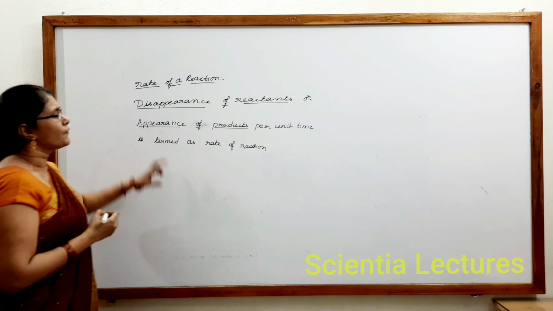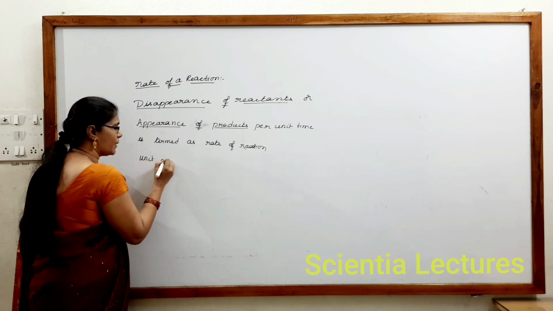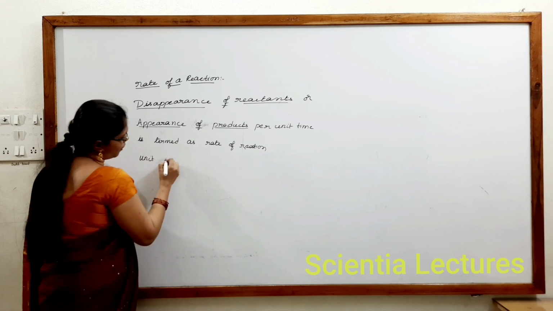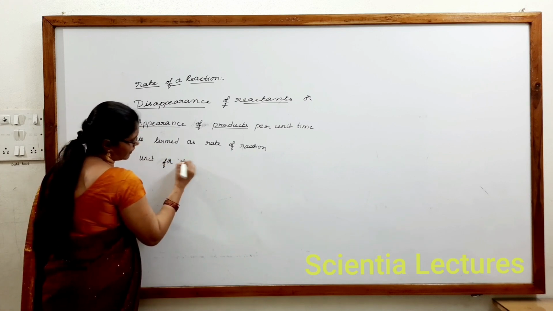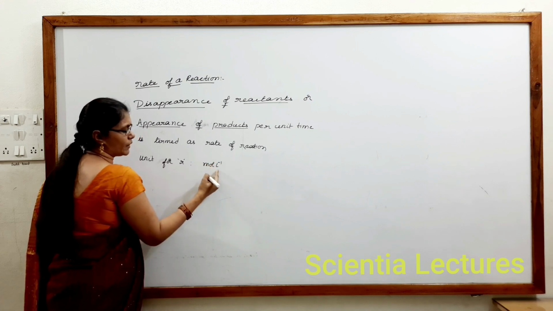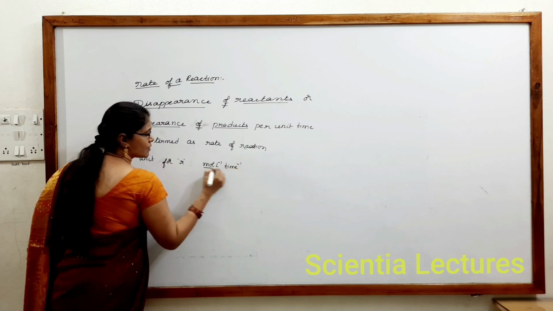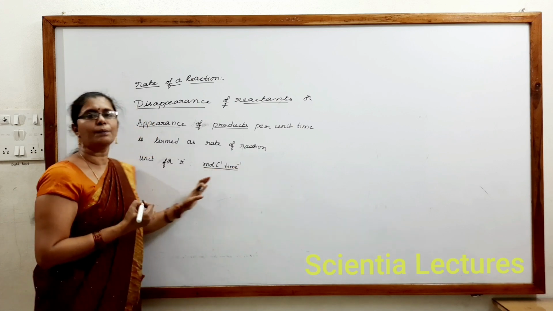So here we can see that unit for rate of reaction can be taken as change in concentration per unit time. So moles per liter per time.